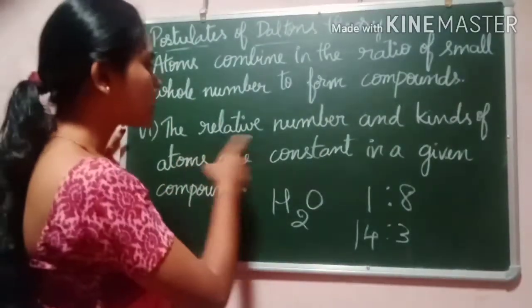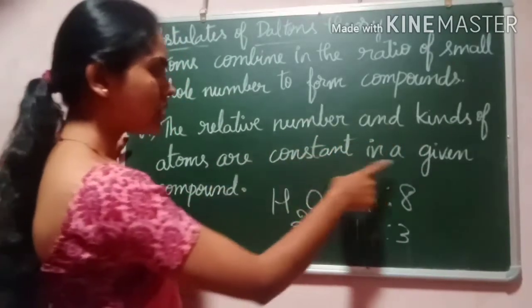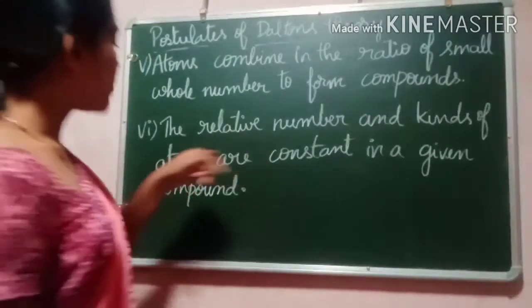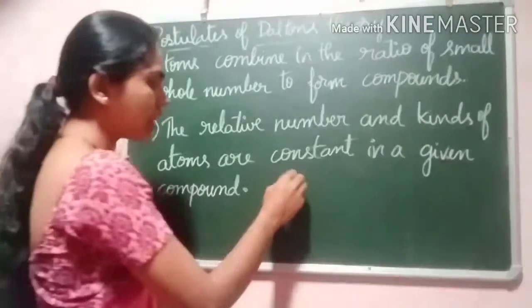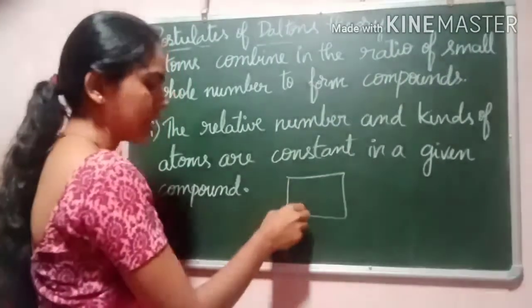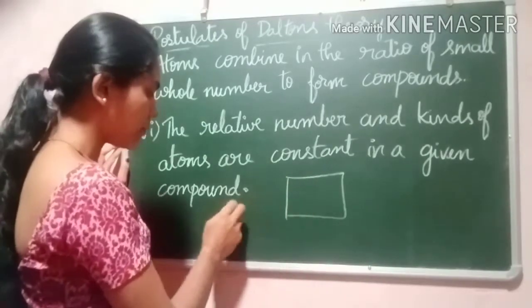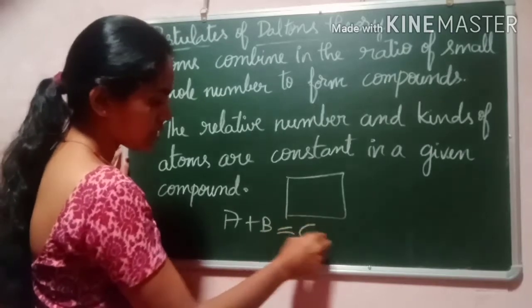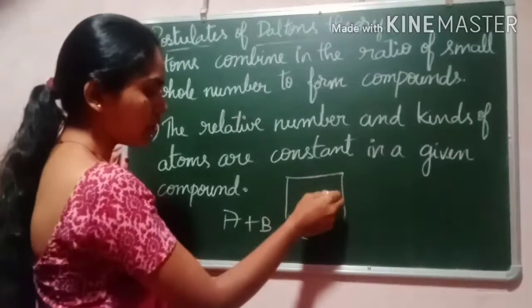The next one is that the relative number and kinds of atoms are constant in a given compound. If you take any compound, its mass will remain constant. If A combines with B, the product obtained, C, will have a particular amount of compound.